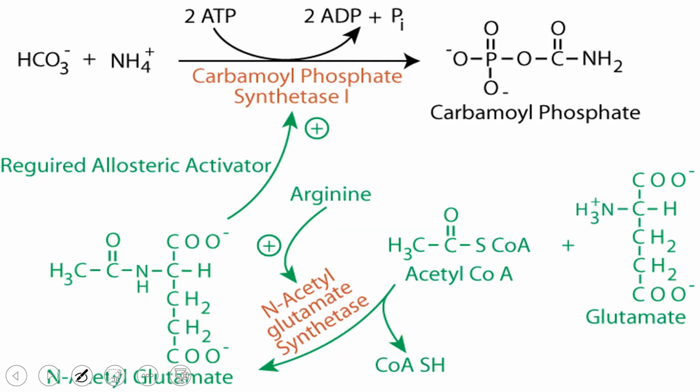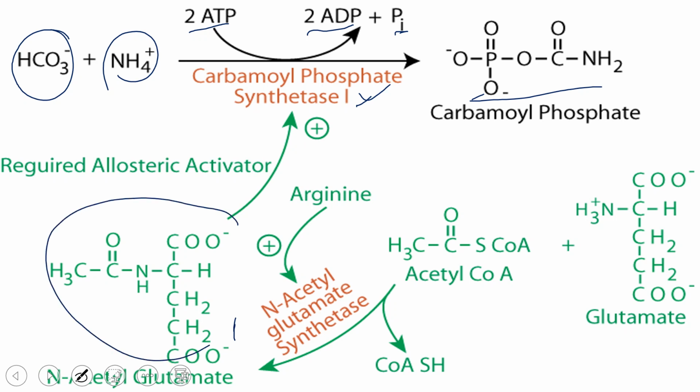If you see this reaction here, this is the carbon dioxide in the form of bicarbonate, which combines with ammonia in the presence of carbamoyl phosphate synthase CPS1. This CPS1 requires 2 ATP, which provide the energy, and these 2 ATP are converted into ADP and one phosphate, and another phosphate will be added here. So here, this is the carbamoyl phosphate. Now, this CPS1 is allosterically activated by N-acetyl glutamate. So this is the activating molecule. This N-acetyl glutamate is synthesized from acetyl coenzyme A and glutamate.